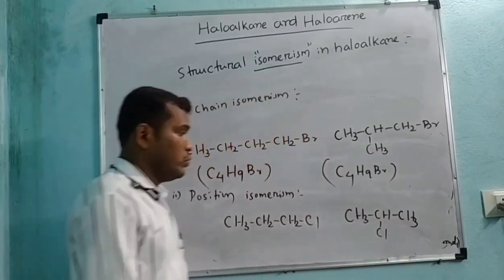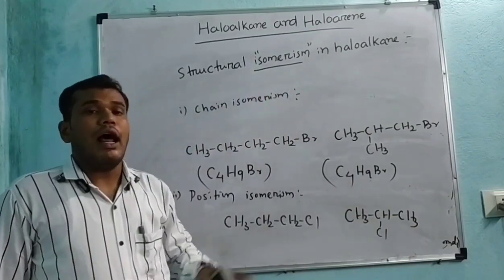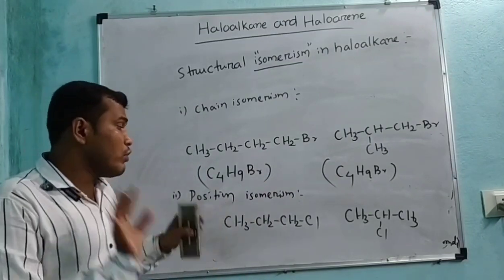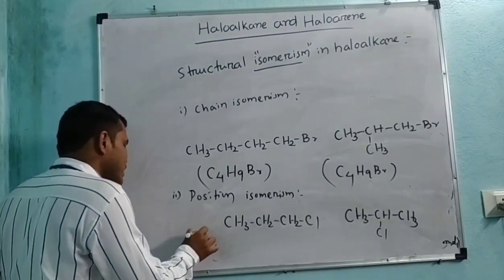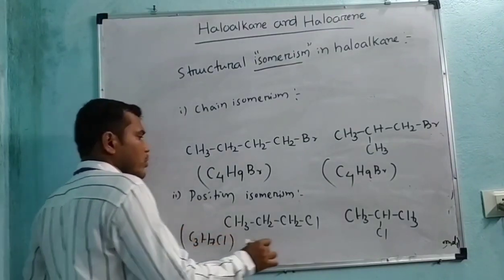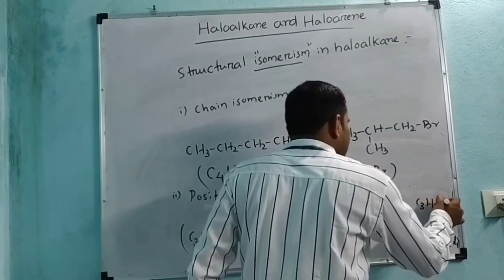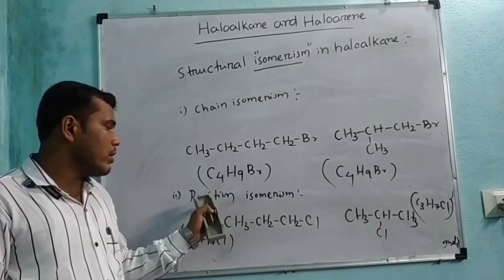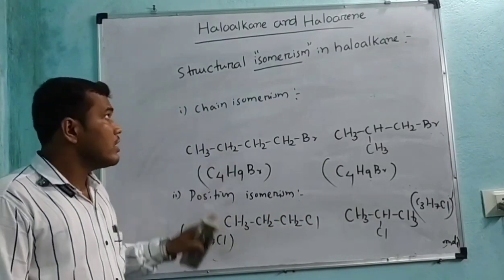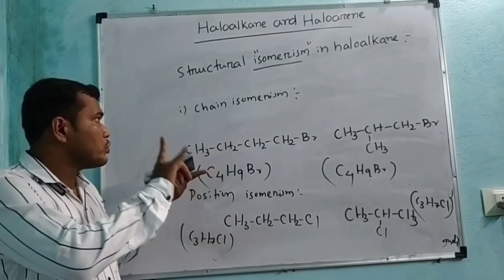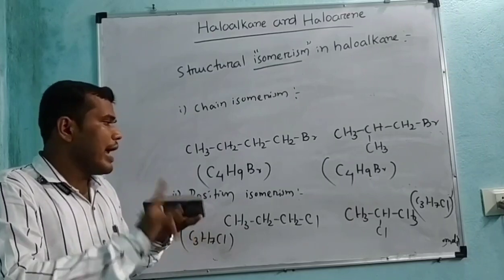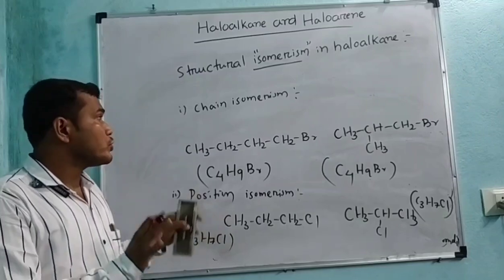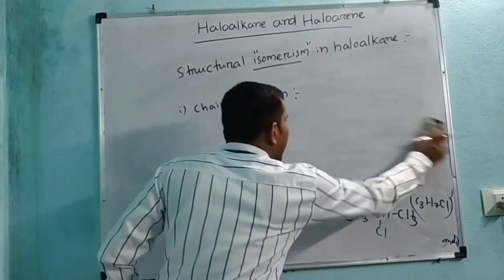This one is 2-chloropropane or isopropyl chloride. Both are different compounds, but their molecular formula is the same, C3H7Cl. They differ with respect to the position of the halogen atom, for which this belongs to position isomerism. That means haloalkanes show both chain isomerism and position isomerism. That is all about structural isomerism regarding haloalkanes.